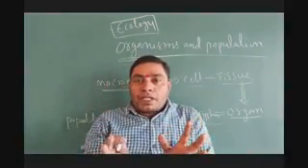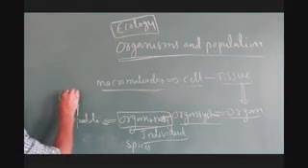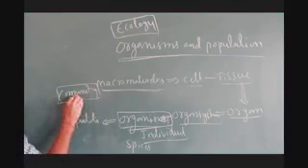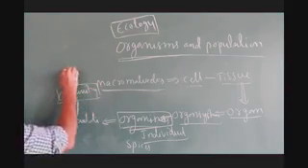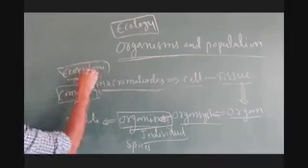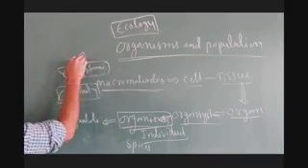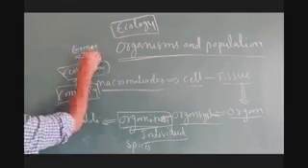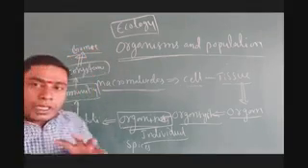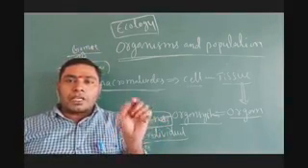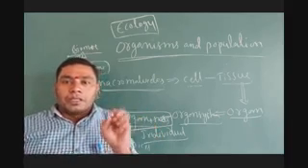The group of populations is a community. The group of communities is known as an ecosystem. The combination of ecosystems makes a biome. The group of biomes together makes the biosphere. So Earth is the large biosphere.